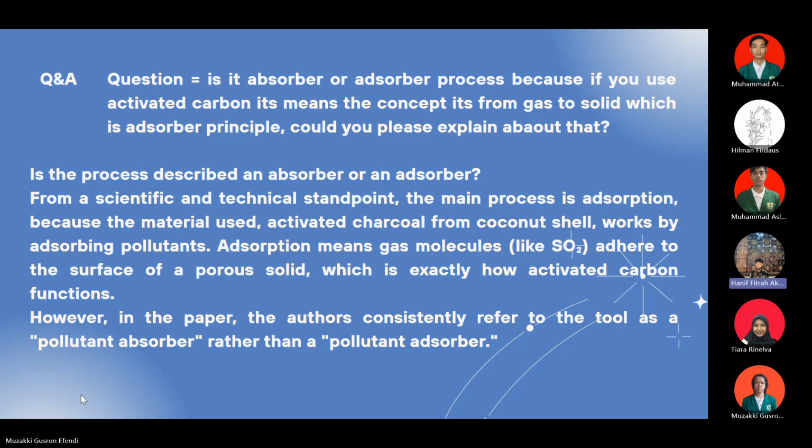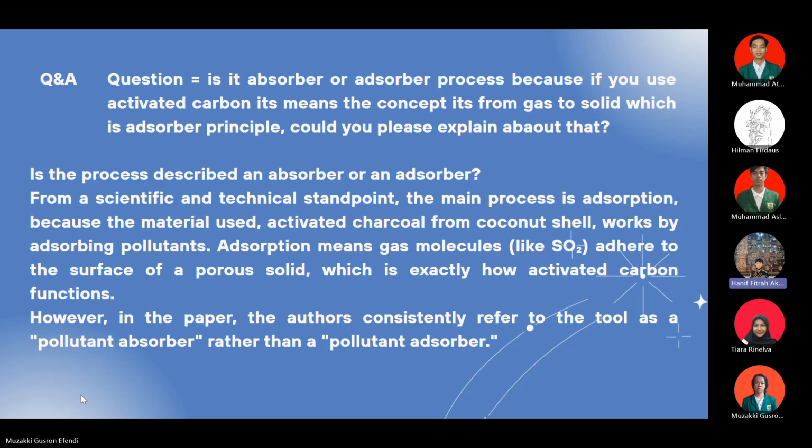So the answer is, first, about whether the process is described as an absorber or adsorber. From a scientific and technical standpoint, the main process is adsorption because the material used is activated charcoal from coconut shells, which works by adsorbing pollutant.